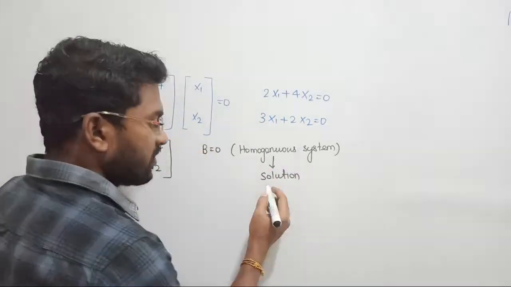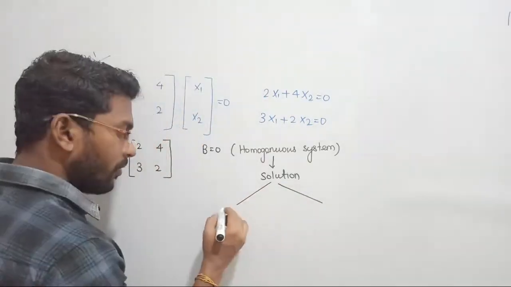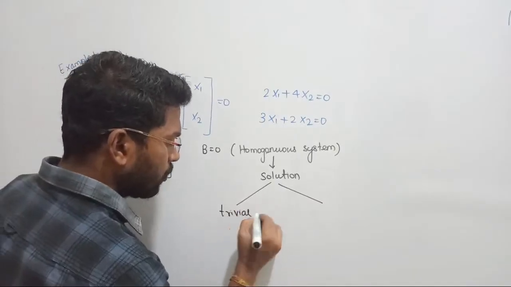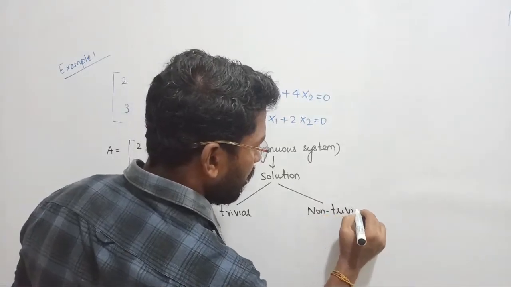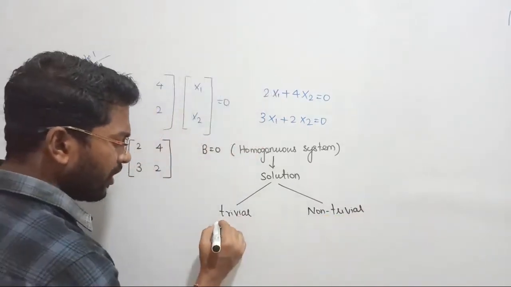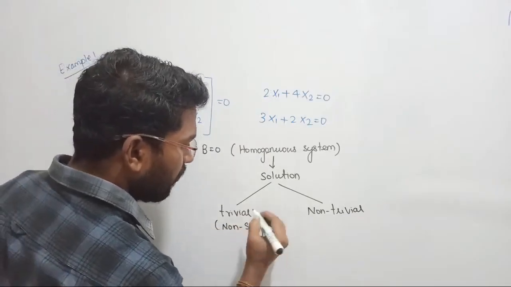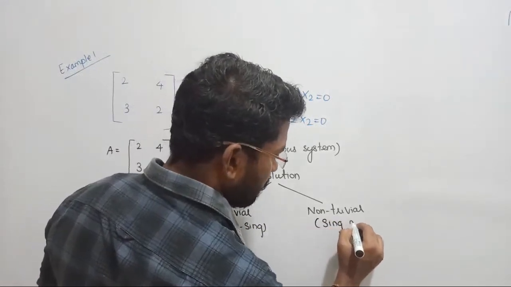So, solution in the sense we can expect two types of solution that the system might provide. Either you can expect trivial solution or you can expect non-trivial solution. I said trivial solution in the sense we should consider a non-singular matrix. When we are looking for non-trivial solution, we should consider a singular matrix. Very important.